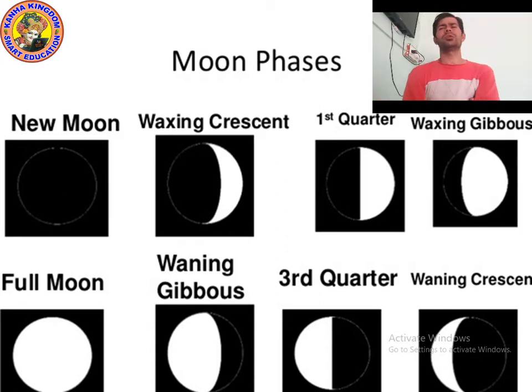Objects orbiting the sun are divided into three categories: planets, dwarf planets, and small solar system bodies. What is a planet? A planet is any body in orbit around the sun that has enough mass to form itself into a spherical shape. There are eight planets. So what are dwarf planets?